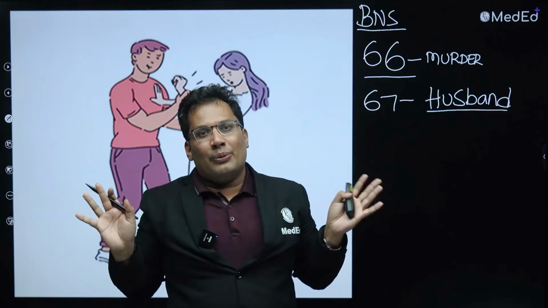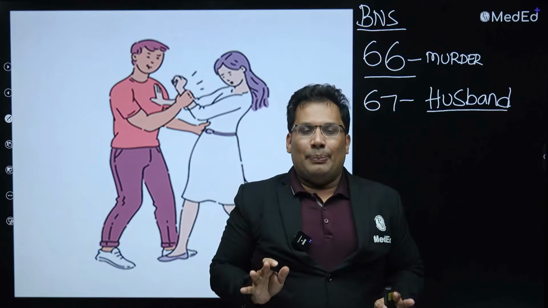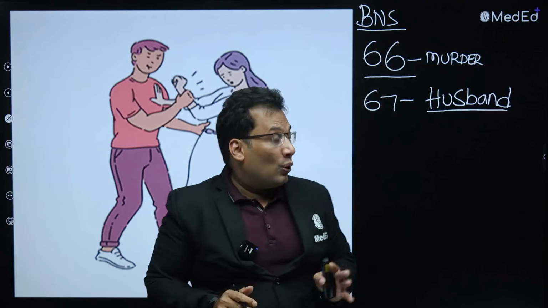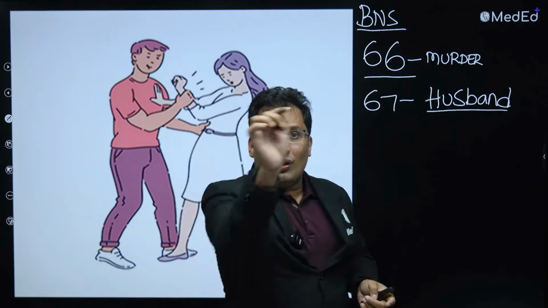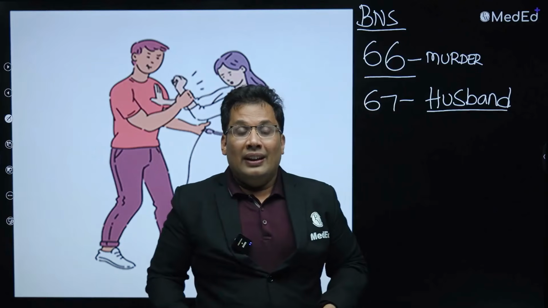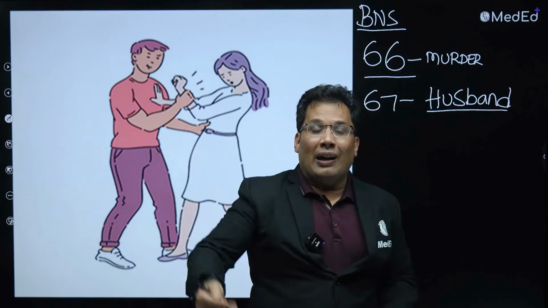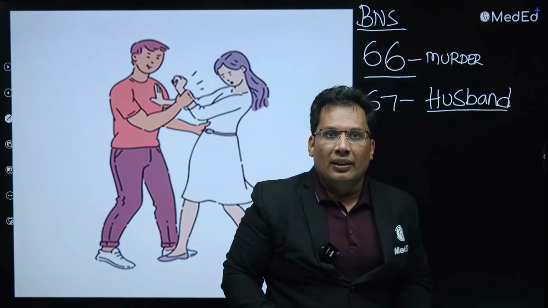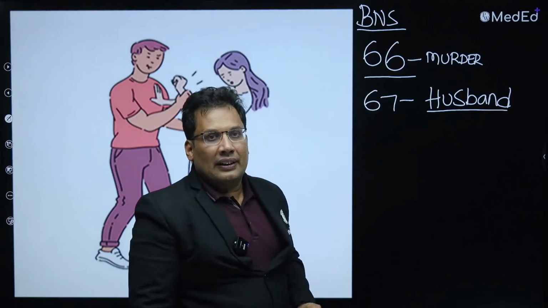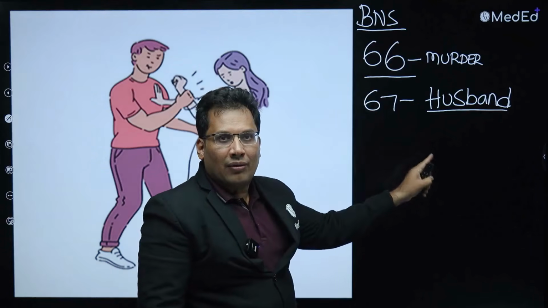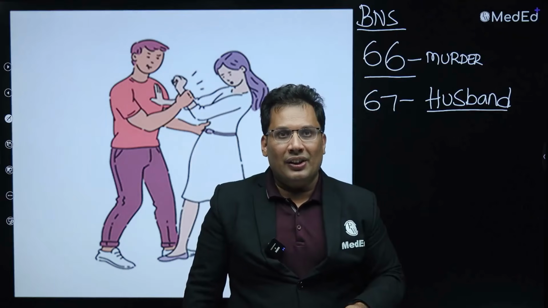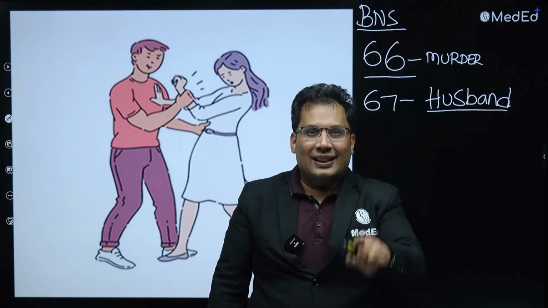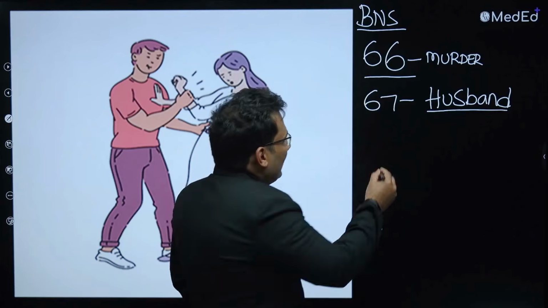The wife is staying in some other place, maybe the parental house. So this bad man, the husband, goes to the house of the in-laws and has sexual intercourse without her consent. Then it is 67: husband with wife during separation without consent. 67. Done. 68.